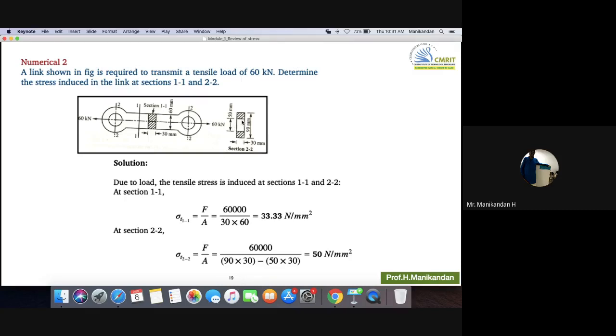From this total section, if you subtract the central hollow portion, whatever is the remaining area, on that area only the stress will act. Am I right? That is why I have written at section 2, stress is equal to 60,000 divided by 90 into 30 minus 50 into 30, which is equal to 50 Newton per mm square.